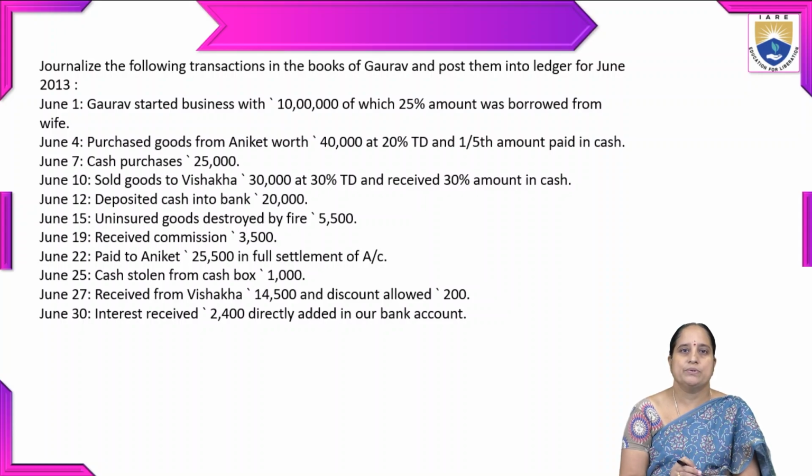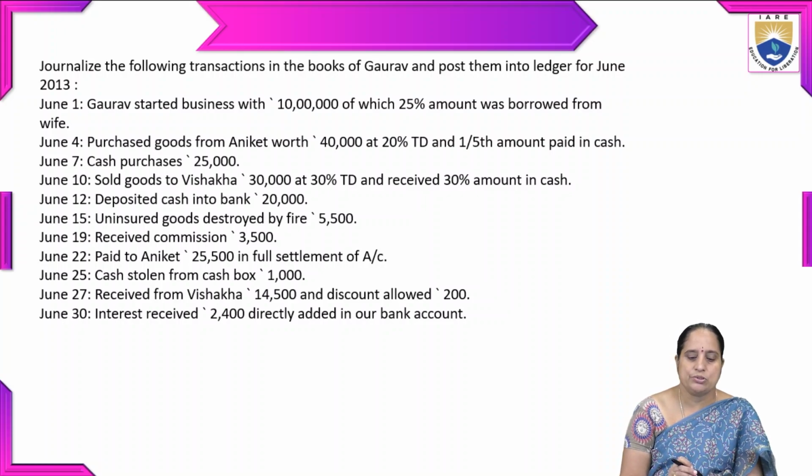June 12th, deposited cash into bank 20,000. June 15th, uninsured goods destroyed by fire worth 5,500. June 19th, received commission 3,500, and June 22 paid Ankit 25,500 in full settlement of account.